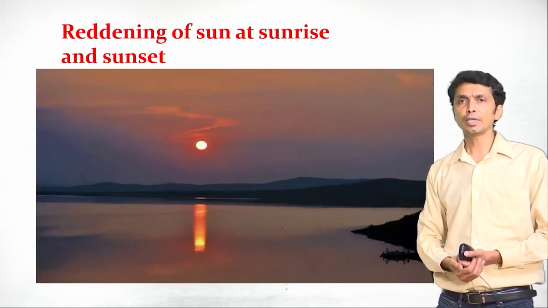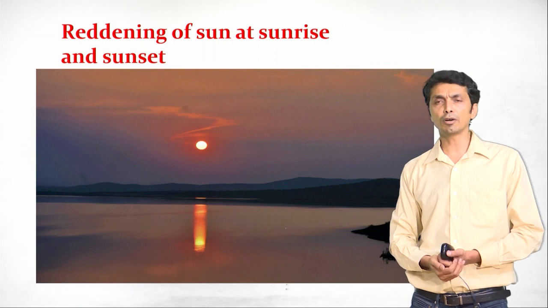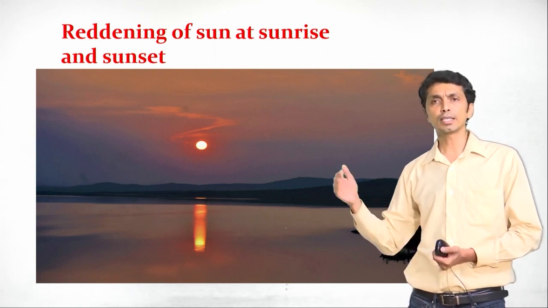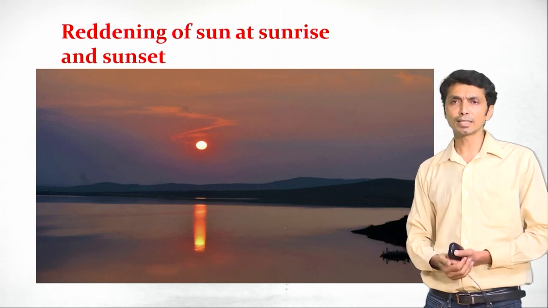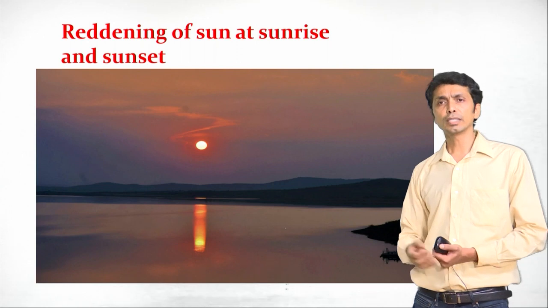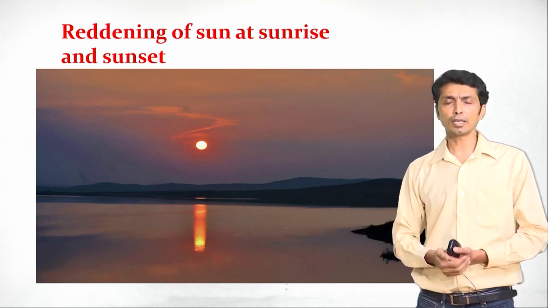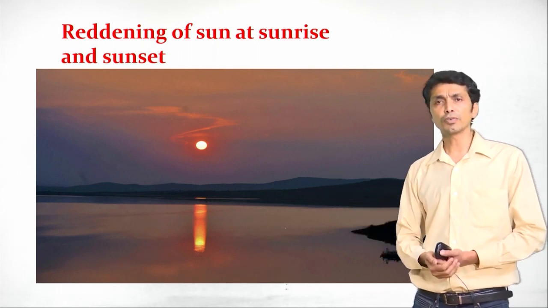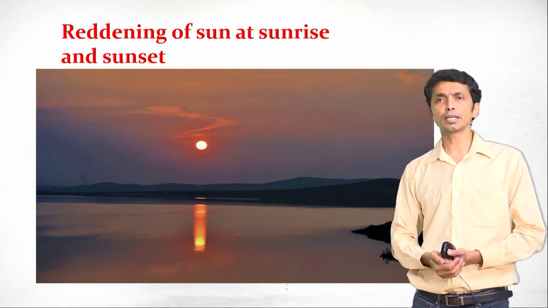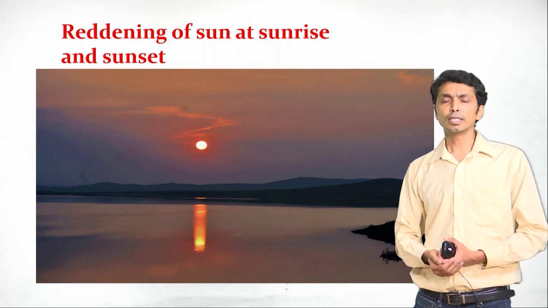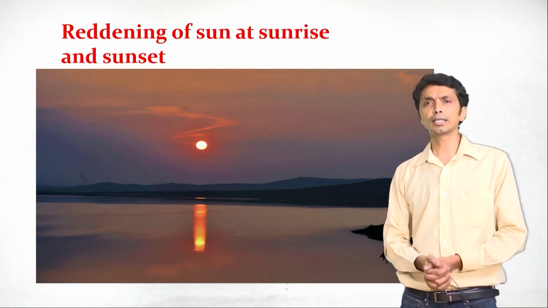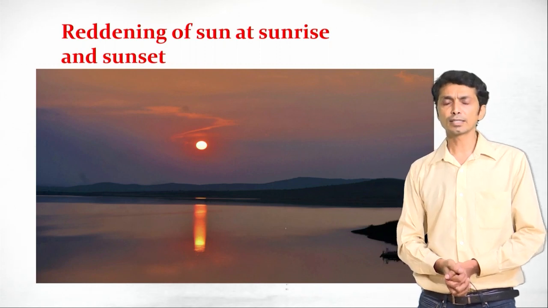That is why we know the reddening of the sun at sunrise and sunset: at that point the sun is at the farthest distance from earth and the rays need to travel more distance. Also, they need to travel through denser layers of atmosphere, because of which they are visible in a red manner. So these are the reasons why we see the sun red in color at sunrise and sunset.